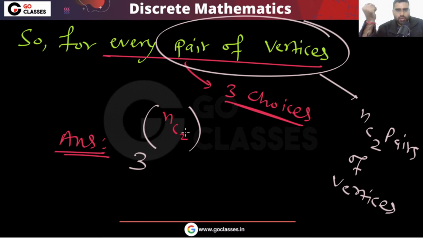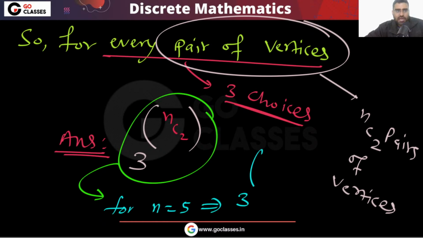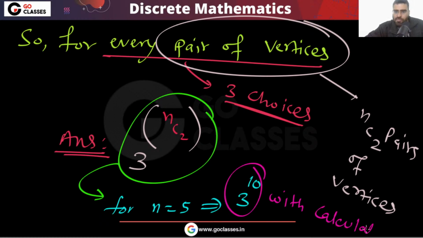Please tell me, did you understand this question? Did you understand the solution? And did you like the question? For n equal to 5, the answer will be 3 power 5C2, that is 3 power 10. You can calculate with a calculator. In the GATE exam, there is a calculator. Did you understand?